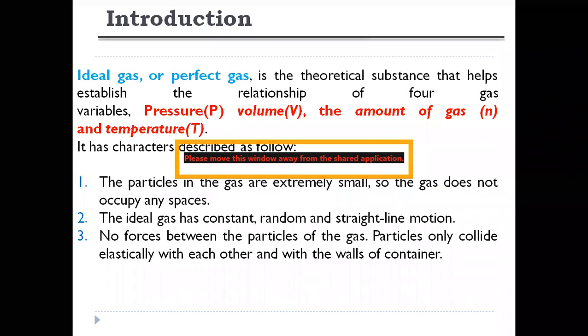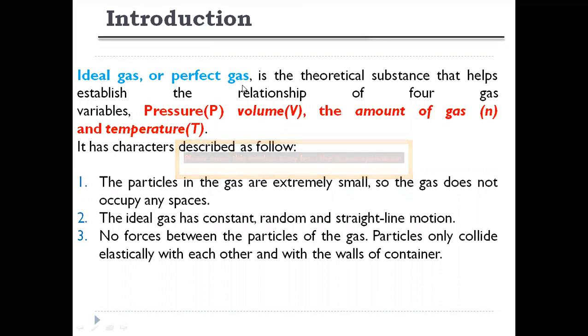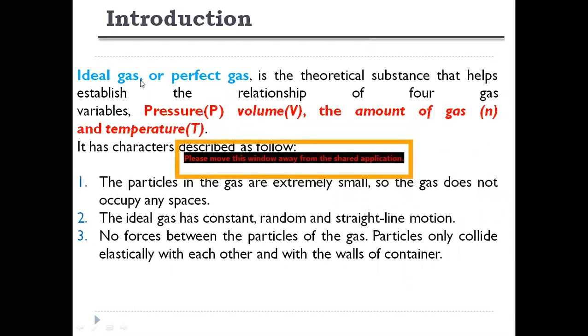Before going to the gas laws, first we have to know what an ideal gas or perfect gas is. If we take air, for example, we will say air is an ideal gas or perfect gas when that gas is treated as a substance which is used to create the relationship between pressure, volume, amount of gas, and temperature.